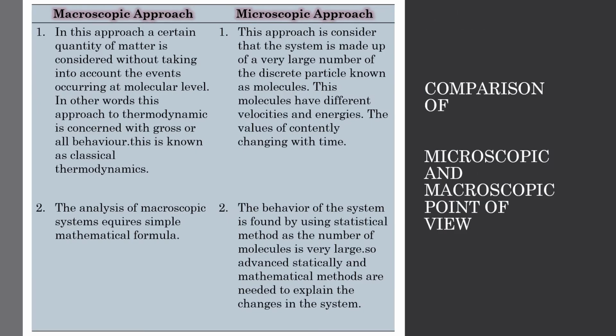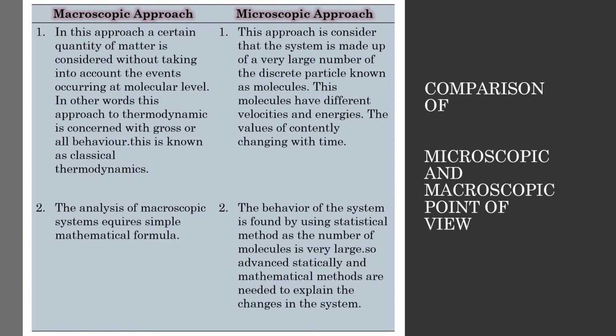Let's talk about the major differences between the macroscopic and microscopic approach. In the macroscopic approach, a certain quantity of matter is considered without taking into account the events occurring at the molecular level. In other words, this approach to thermodynamics is concerned with gross or overall behavior. As we said earlier, this theory is also known as classical thermodynamics.